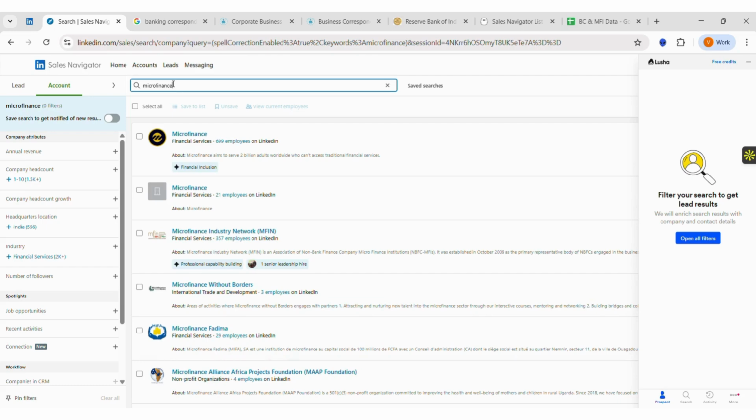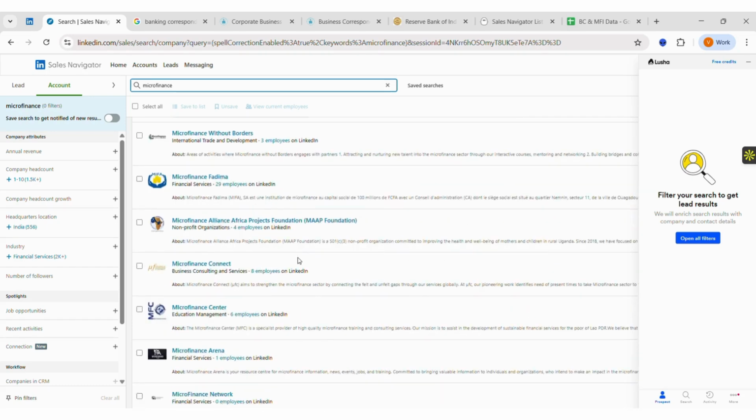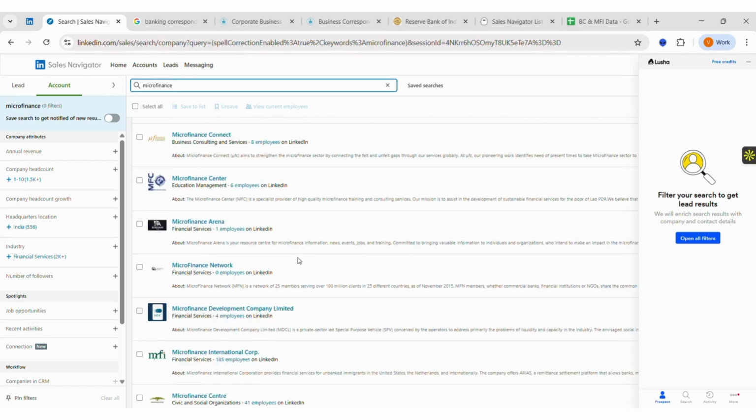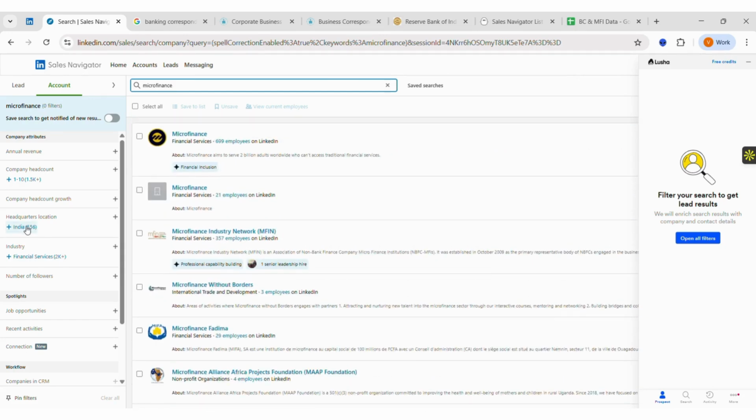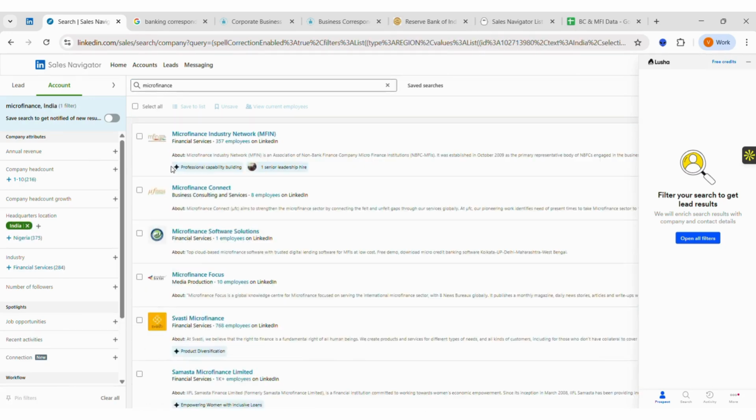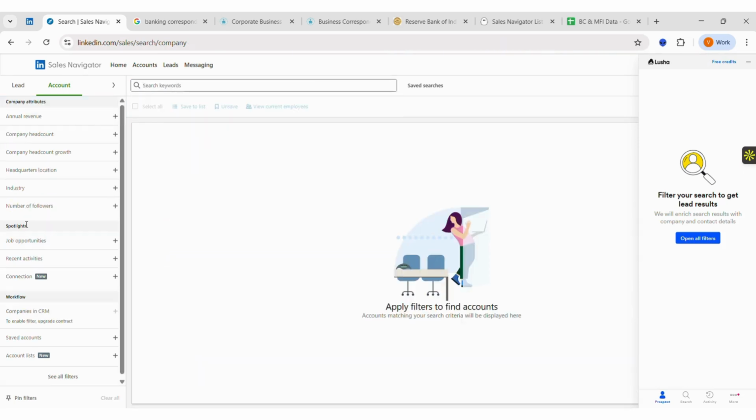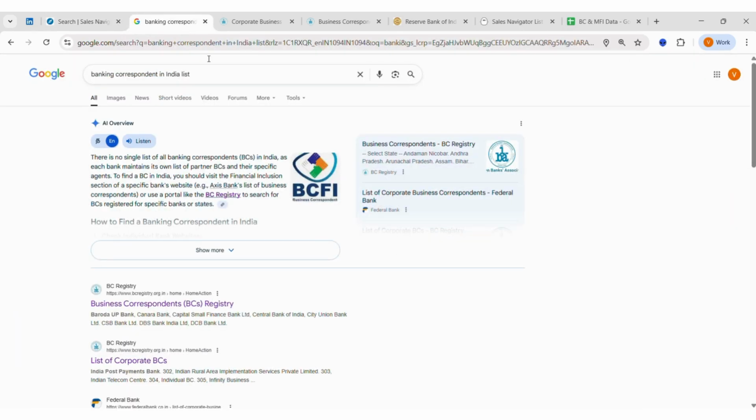And then we can follow the similar approach of finding the relevant people by using those company names in the lead search in the current company filter and building our entire database. This is about how you can prospect for microfinance institutions in India. Next, coming on to how do we search for business correspondents in India.